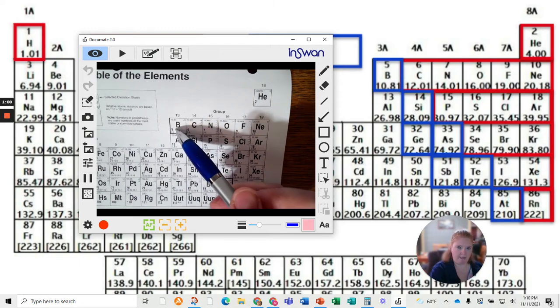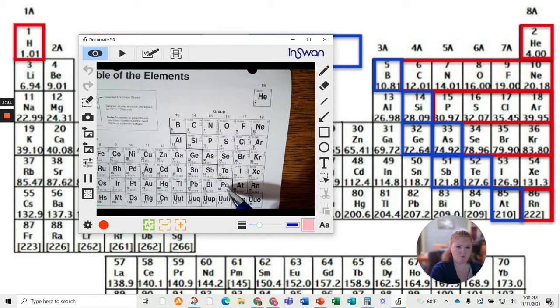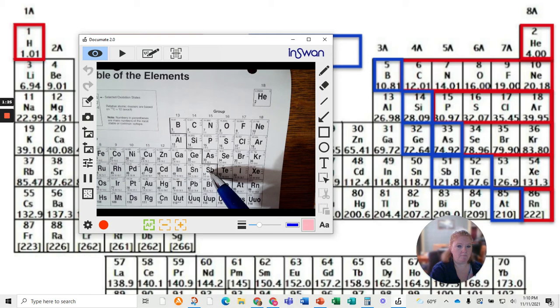So boron, metalloid. Then we have silicon, metalloid. And then we have metalloid, metalloid, metalloid, metalloid. And then these two are questionable. Sometimes one, sometimes both, sometimes neither are referred to as metalloids. Okay? So again, six metalloids. These two are mostly referred to as metalloids, sometimes one, sometimes both.